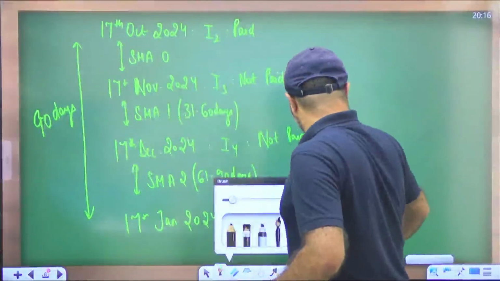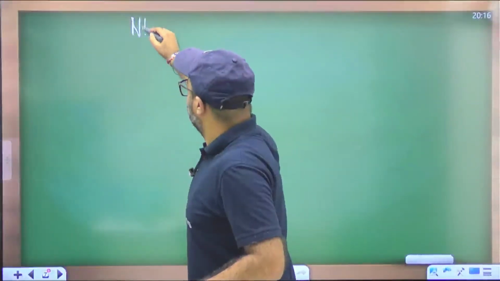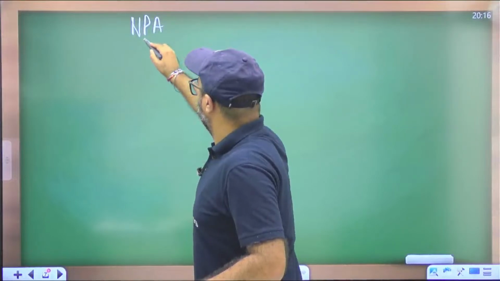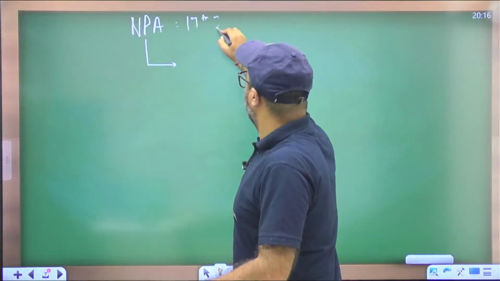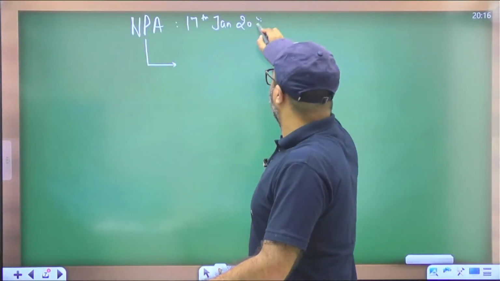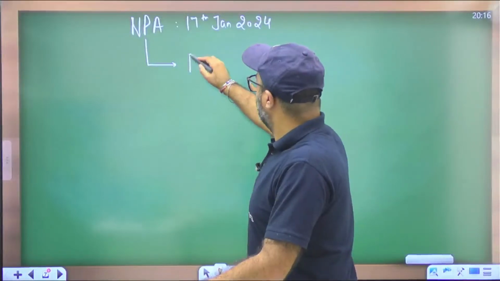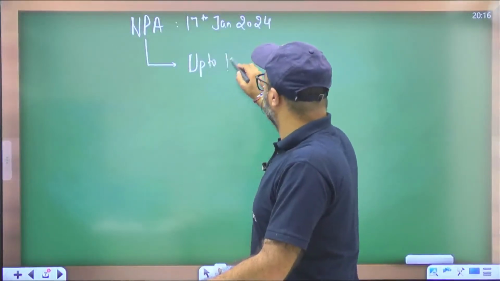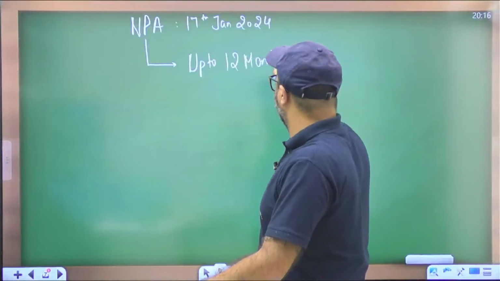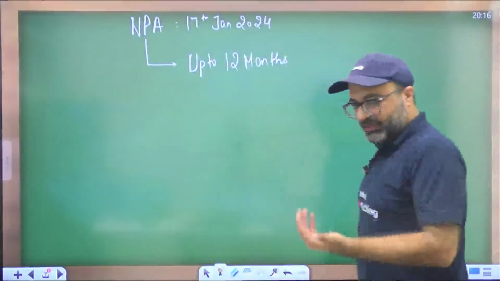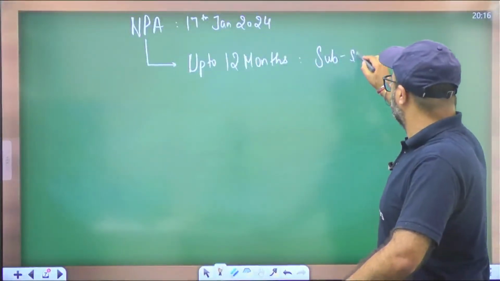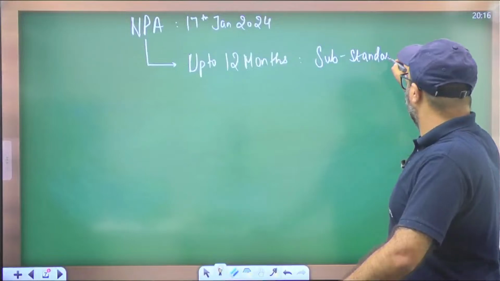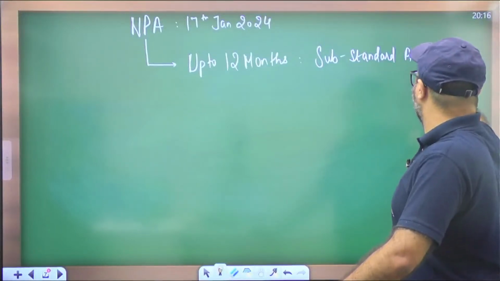Now, once the loan is declared as NPA, then what will happen? Once the loan is declared as NPA, it will be subcategorized. The loan was declared as NPA on 17th of January. For the next 12 months after the loan is declared as NPA, the loan will be in the category of substandard asset.